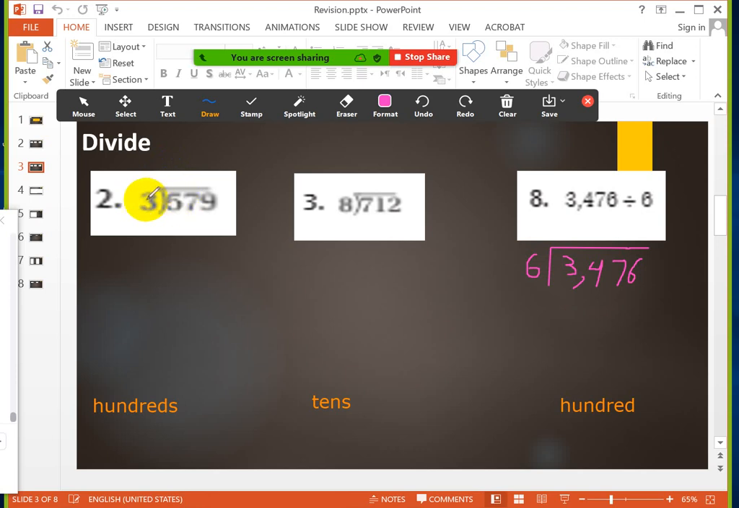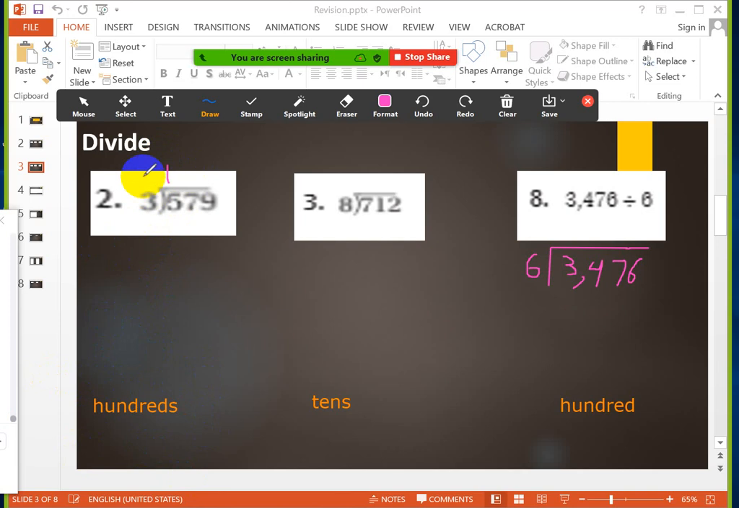How many 3's in 5? Lama, write your question please on the chat. 5 divided by 3. How many 3's in 5? Only 1. Thank you, girls. I have only one 3. So that means the first digit, as we said, the hundreds is the first digit in the quotient.